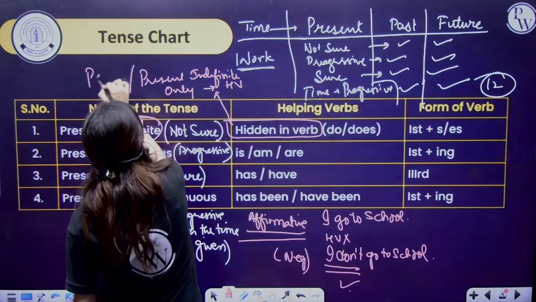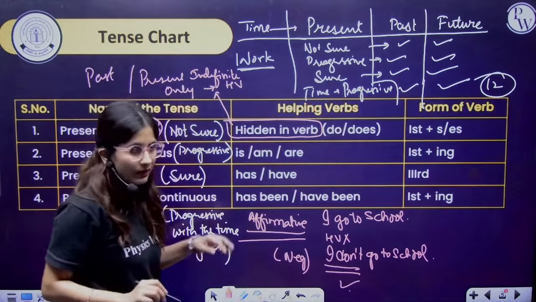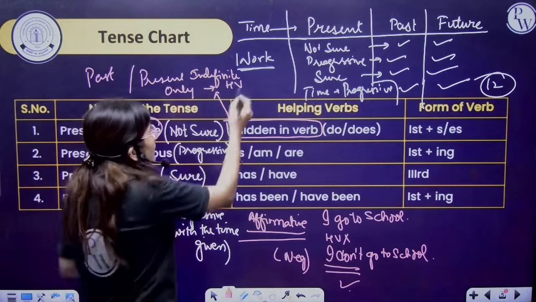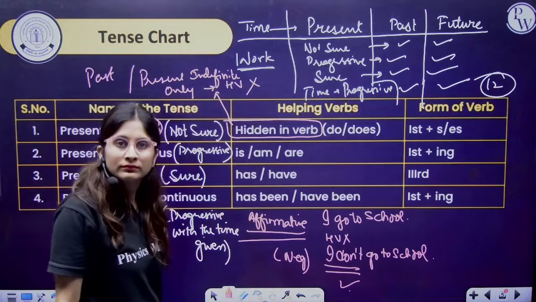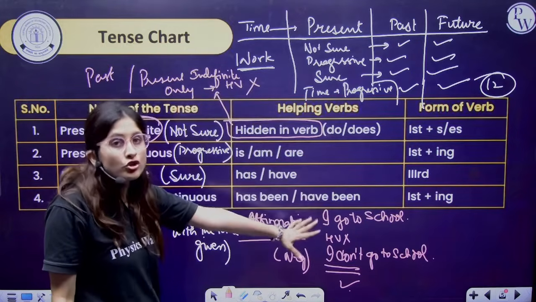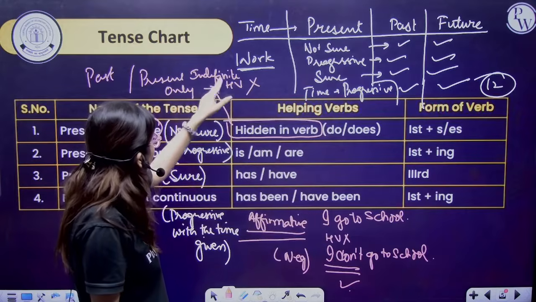Actually, you will see that in past also we are doing the same thing. So in the indefinite tense of present or past, the helping verb is not used. Why? Because we are writing about the thing that is not sure to us. Only in present and past indefinite.